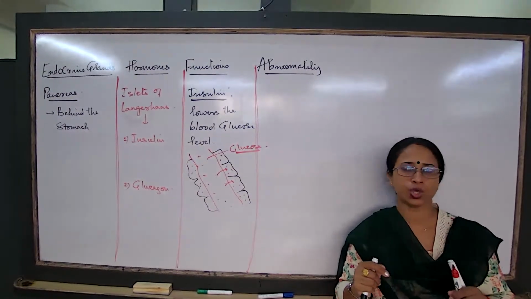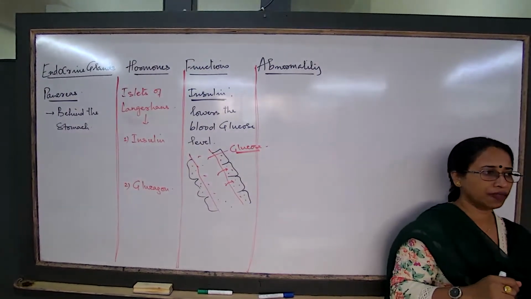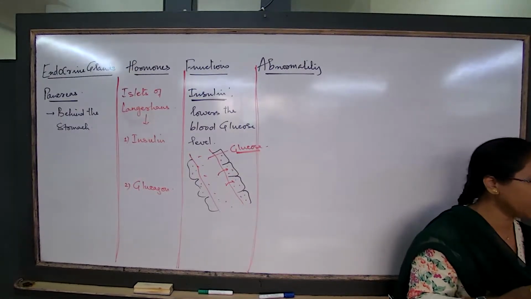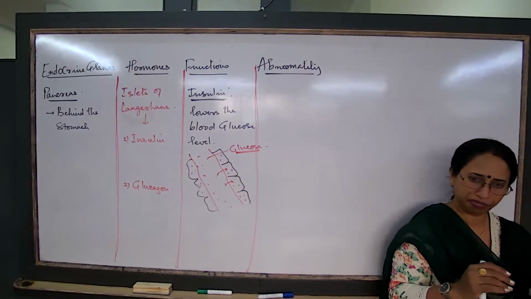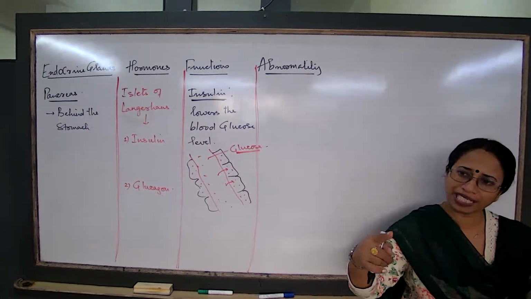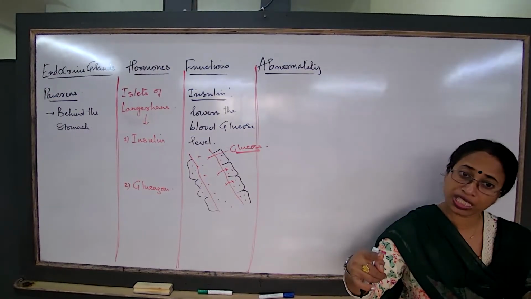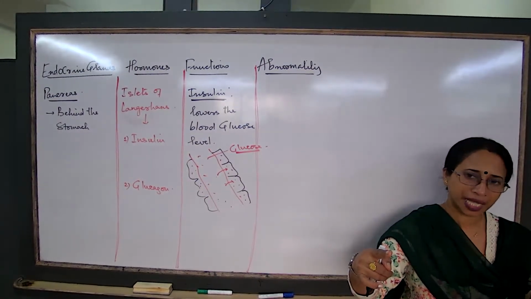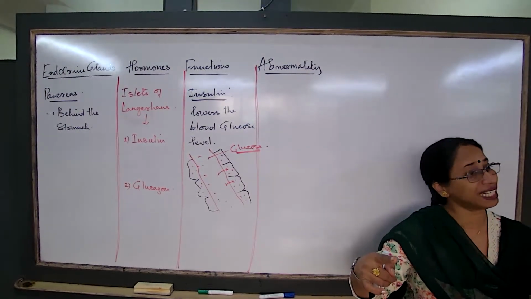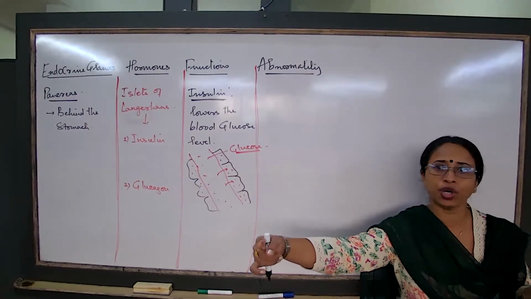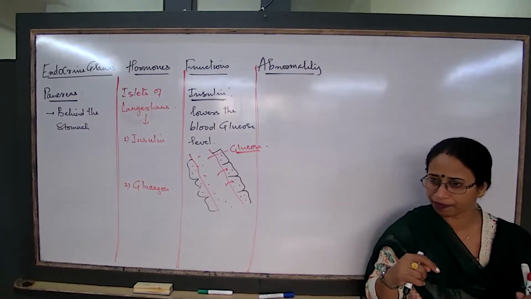But for an individual, the condition is that the person has taken an adequate amount of carbohydrate. After that, he goes for a blood test after 2 hours, the concentration is high. The same blood test he repeats after another 2 more hours, then also the concentration is high.